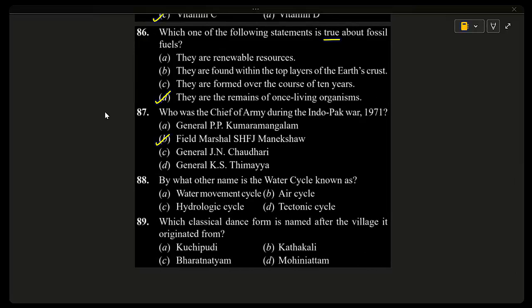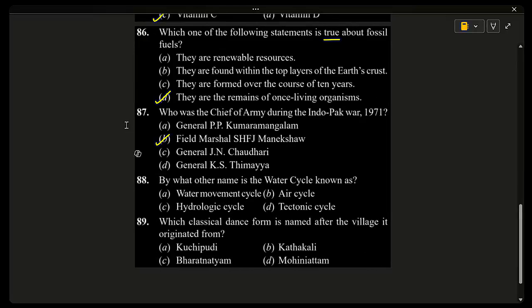Why other options are wrong? General P.P. Kumaramangalam, earlier Army Chief. General J.N. Chowdhury, Army Chief during the 1965 war, not 1971. General K.S. Thimayya served earlier, not in 1971. So 1971 war, you can remember Manekshaw, victory for India.